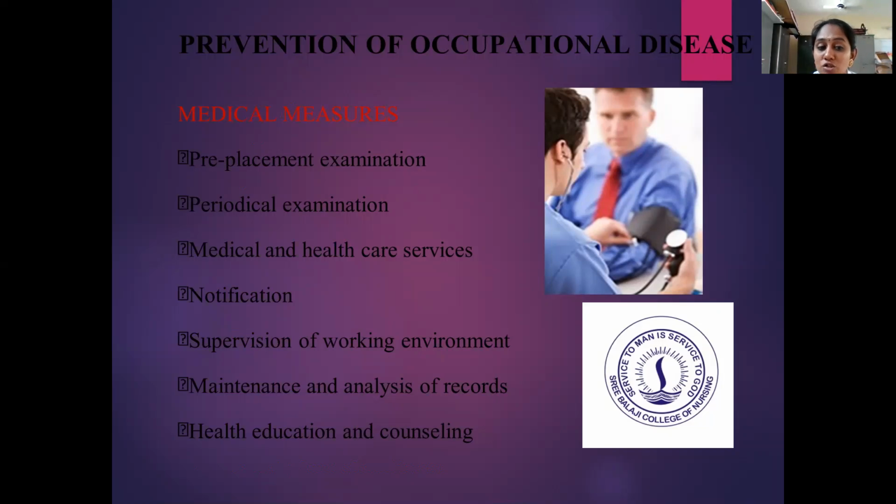And notification has to be given if there are any problems occurring in health. And supervision of the environment, that is, we have to supervise whether the environment is properly fit for the persons to work in the industries or not. And then maintenance and analysis of records has to be done, and health education and counseling should be given accordingly.